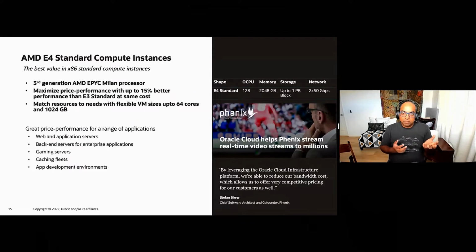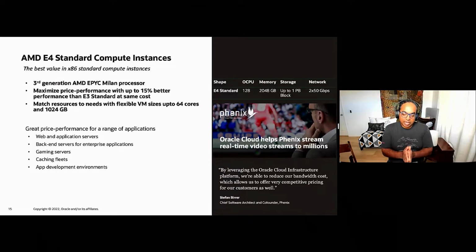Starting with AMD. On AMD, we offer our E4 standard compute instances that are based on the third generation AMD Milan processor with 2.55 gigahertz base frequency. This provides 15% better performance than the previous generation E3 standard based on AMD Rome at the same cost.